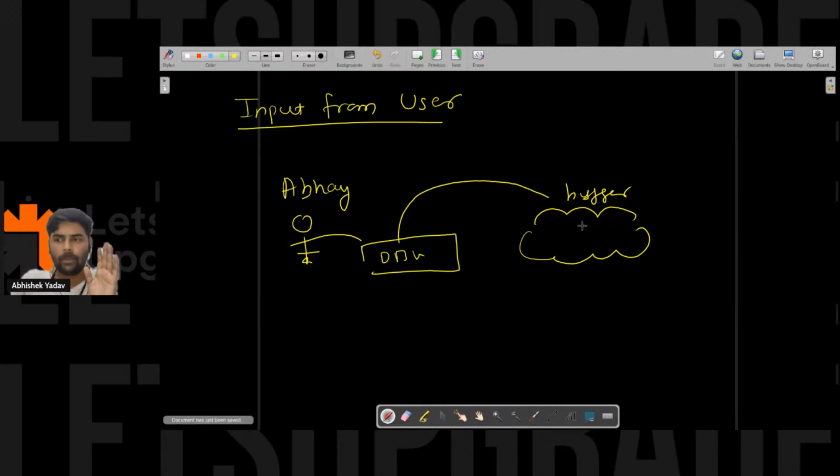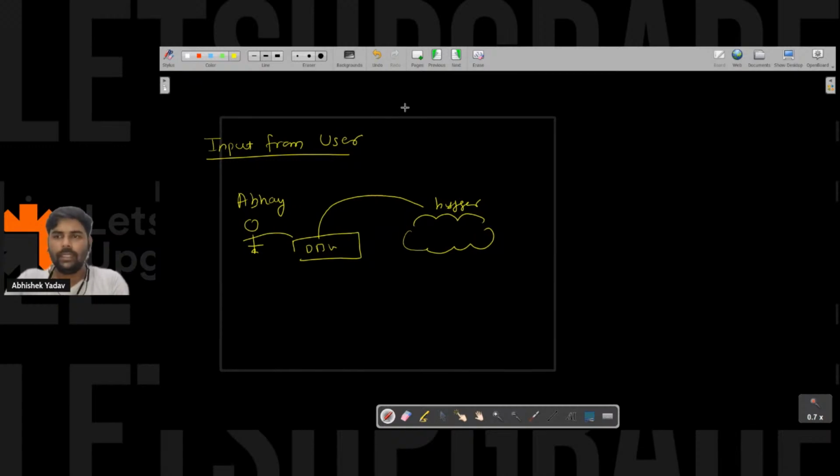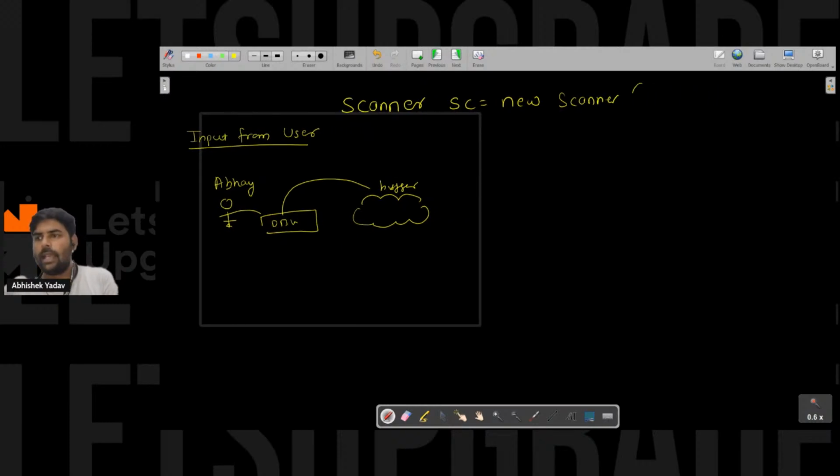Yes or no? Okay. So let me write the syntax first, right? We have a syntax: with the help of a scanner class, we can take input from the user. That is, Scanner sc = new Scanner(System.in). So this is the syntax of creating the object of a scanner class.